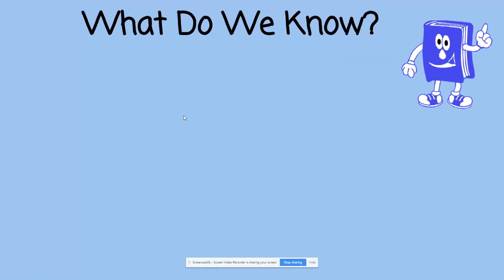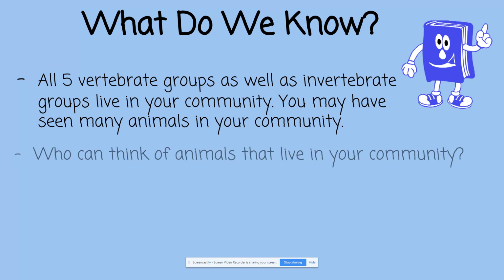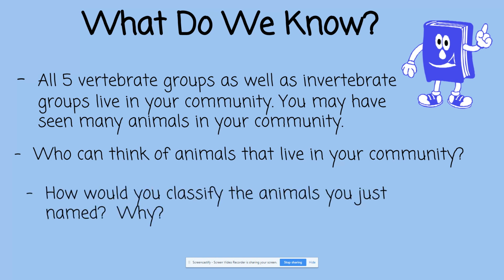So let's look at what we know. We know that all 5 vertebrate groups, as well as invertebrate groups, live within your community. You may have seen many animals in your community. Who can think of an animal that lives in your community? How would you classify the animal you just thought of, and why?